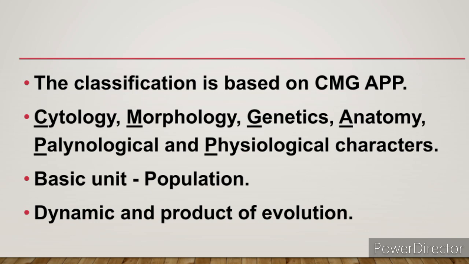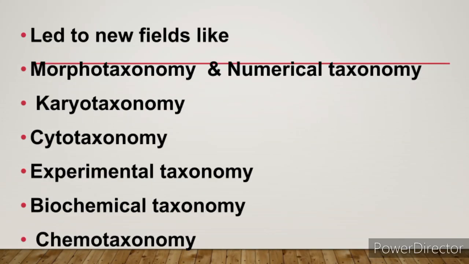CMG APP is a mnemonic. C denotes cytology, M morphology, G genetics, A anatomy, P palynology and P physiology. All these studies led to new taxonomic fields, namely morphotaxonomy based on morphology, karyotaxonomy based on nucleus and chromosomes, cytotaxonomy based on cytoplasm, mainly cytochrome C. Experimental taxonomy led to determining genetic interrelationships. Biochemical taxonomy is based on biochemical studies. Chemotaxonomy involves chemicals like secondary metabolites.